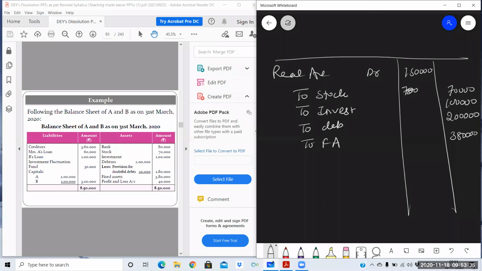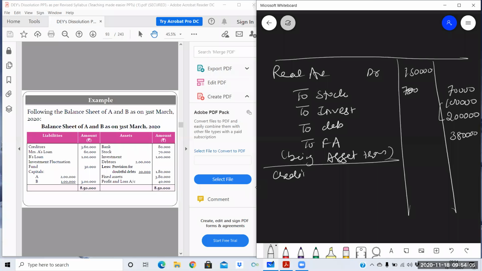3 lakh 580, 580, 680, 680 plus 70, 750. Being assets transferred, sorry, not realized. First entry is done. Second entry, transfer all the liabilities.